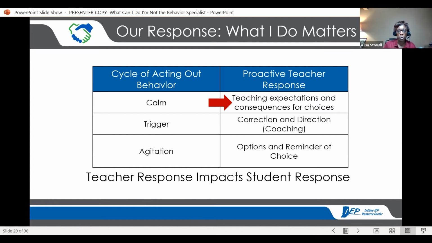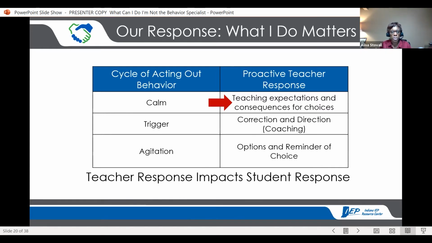He became very physical and wanted to strike out. And you had to think about when was the right time to say that, and the tone of voice. But that coaching, come on, a few things to do to help yourself. Control your breathing like we practiced, okay? Kind of coaching students on. When they get to that agitation stage, that's when, again, there's less hearing and seeing going on by the student. There's more energy around that upset or anger. So then you briefly talk about options and then the choices that you have. Okay, options and choices.